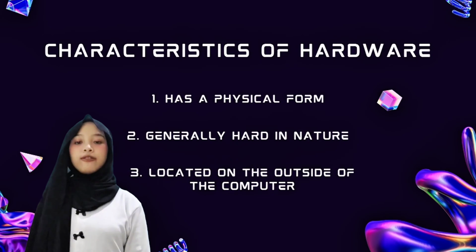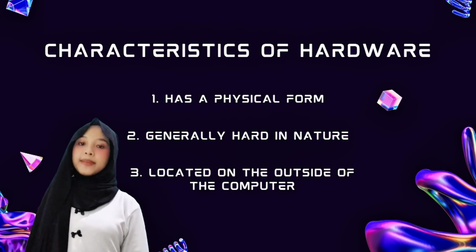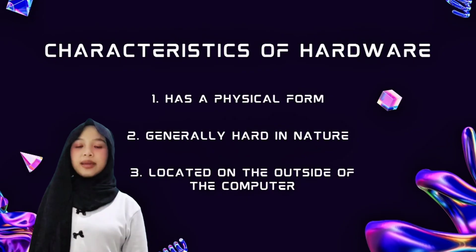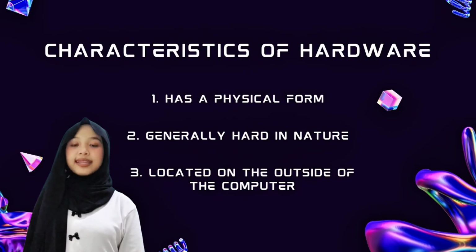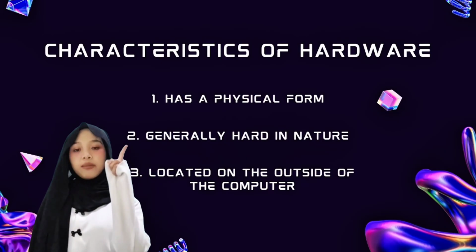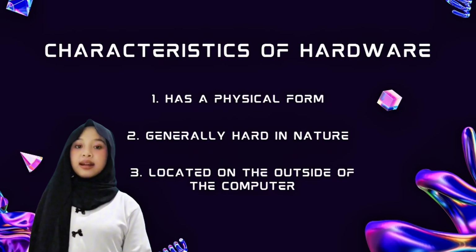The characteristics of hardware. First, it has a physical form, meaning that this component can be seen and touched directly because it is physically real. The second is that it is generally hard in nature. Hardware is generally hard because, like point number 1, it is physical and can be touched.